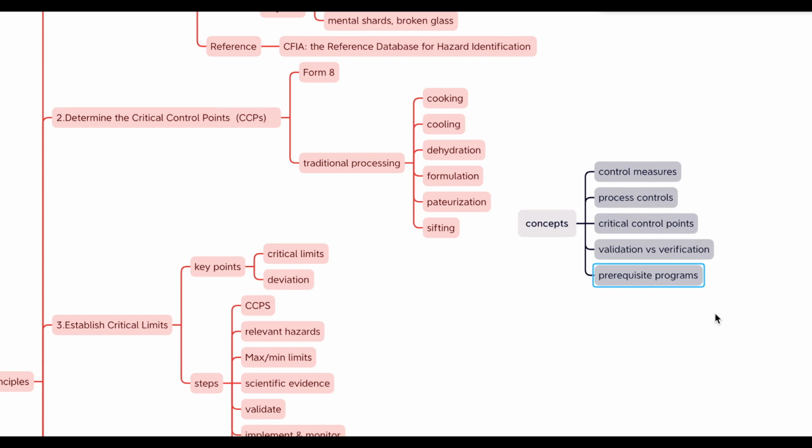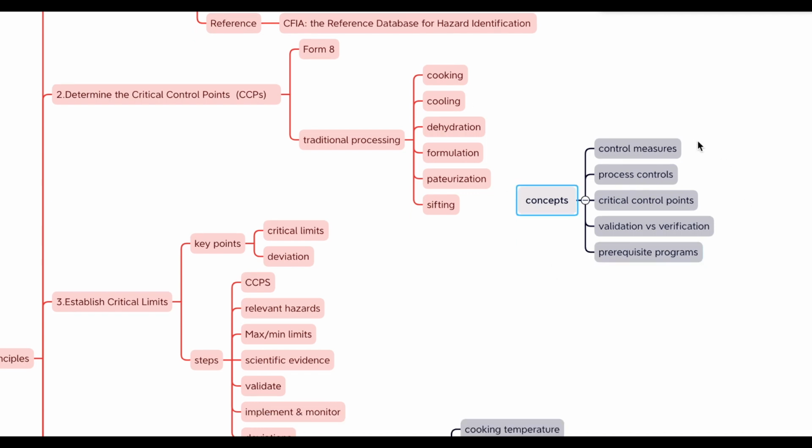If a hazard is identified that is not fully controlled by a PRP, then it must be controlled by a process control or a CCP. Therefore, PRPs, process controls, and CCPs work together to ensure all potential hazards are controlled at some point in the process. And after we clear up all the concepts, let's look at how to determine the critical control points.